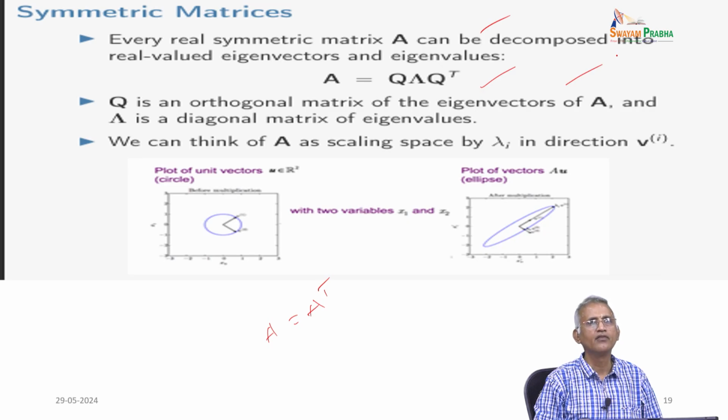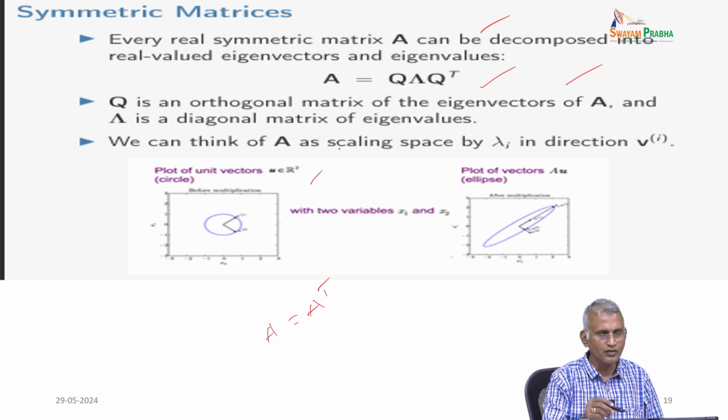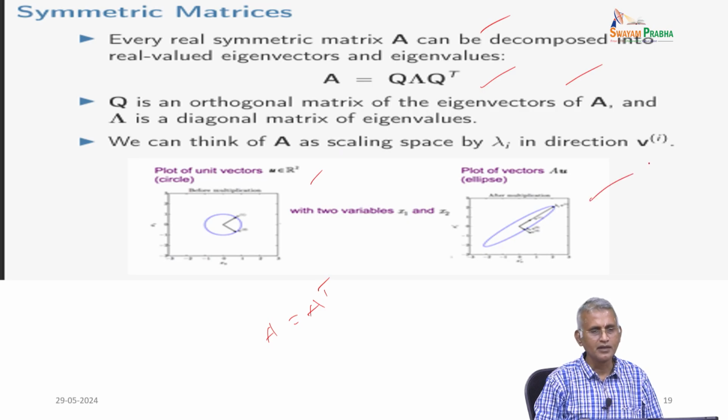So, we can think of A as scaling space by lambda i in the direction of vi. Therefore, this is the plot of the unit vectors, and with the two variables x1, x2, we can plot the vectors in terms of an ellipse. This can be generated from the eigenvalues and eigenvectors, showing how we can orthogonally project the vectors and how we can trace the curve.